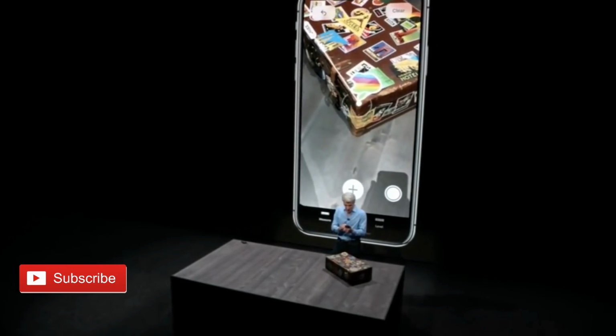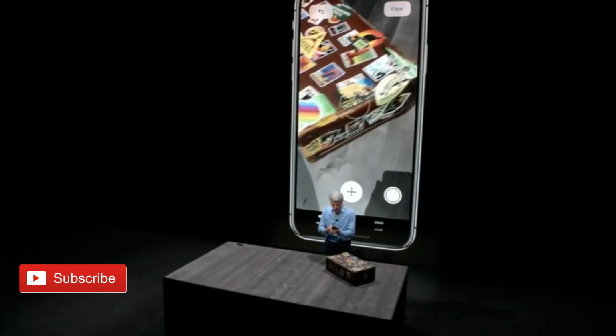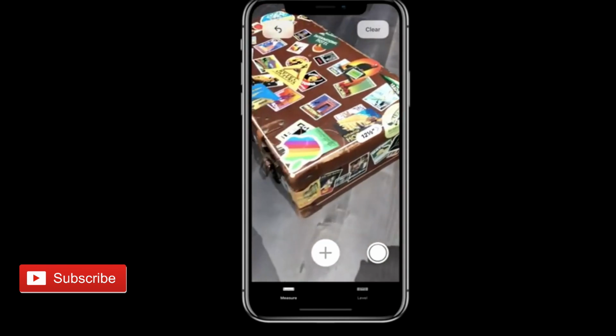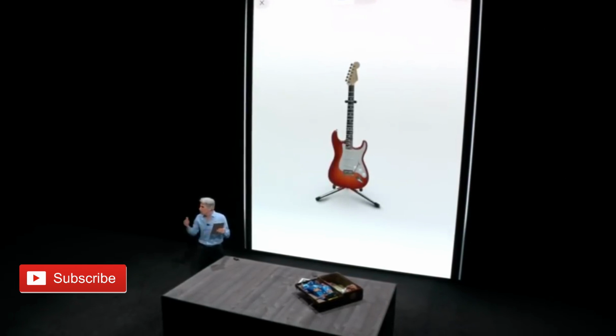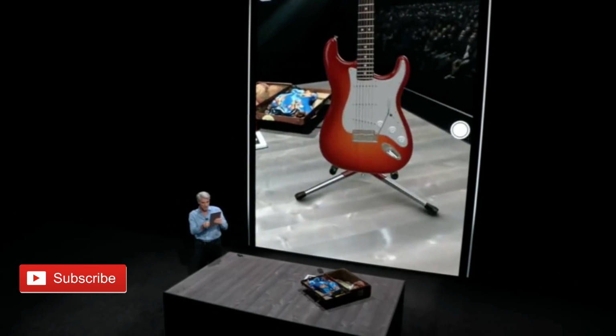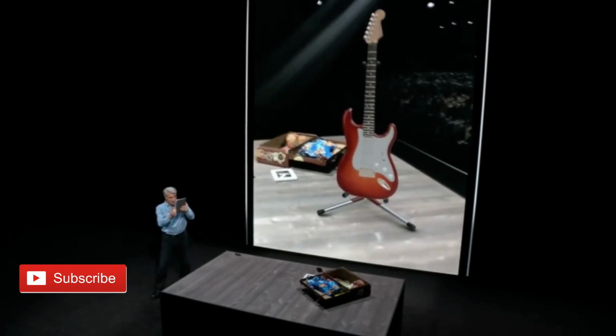We'll also be getting new AR features, including a new app called Measure that'll allow us to measure 3D objects with just a few taps. With a new USDZ 3D object format, we'll be seeing 3D objects embedded into many apps and websites that we can interact with or use our camera to place the object inside of our environment.